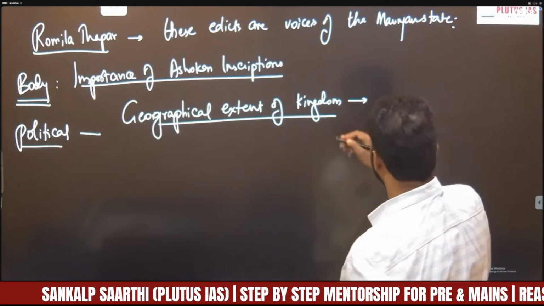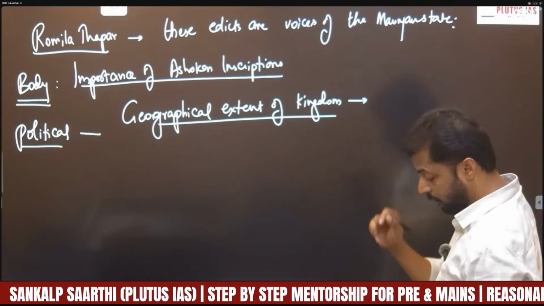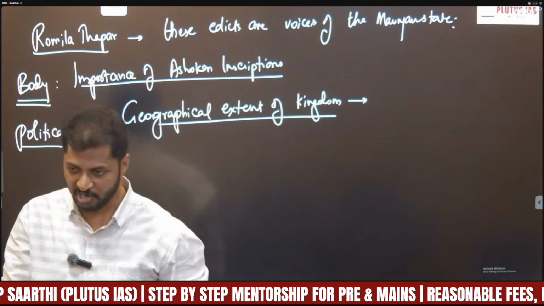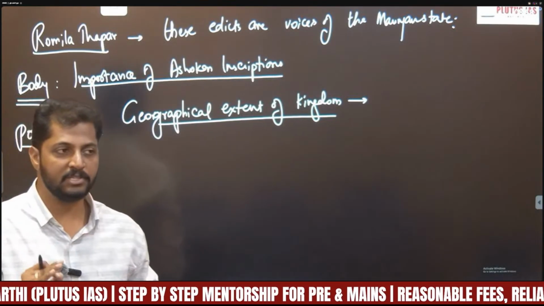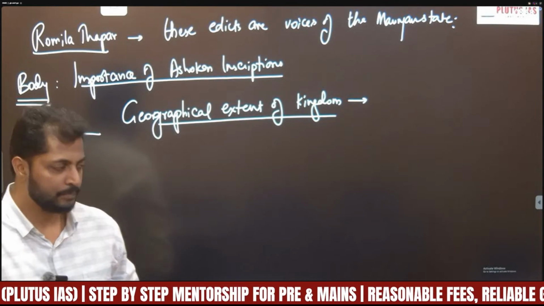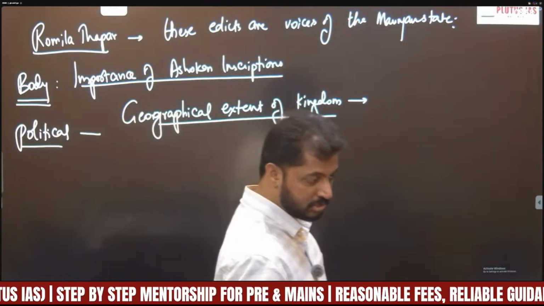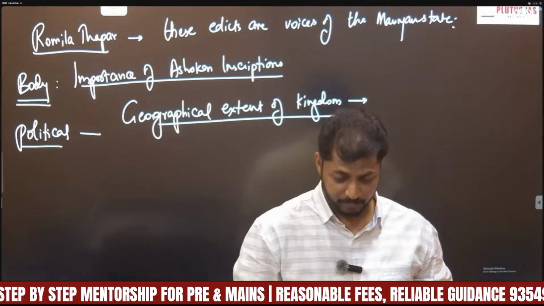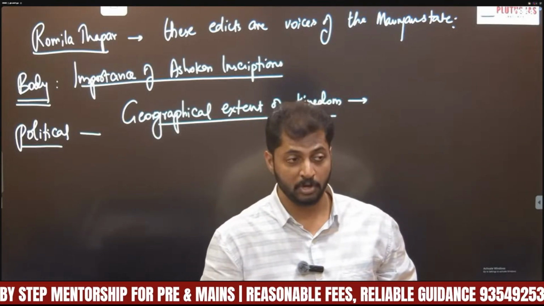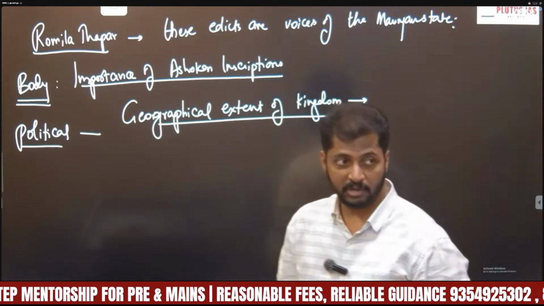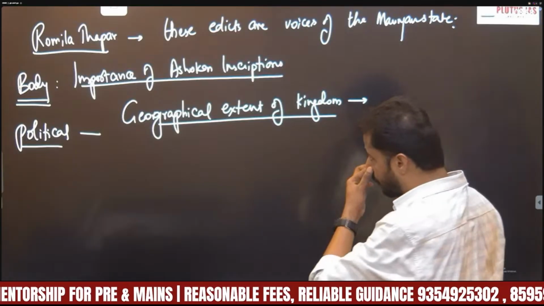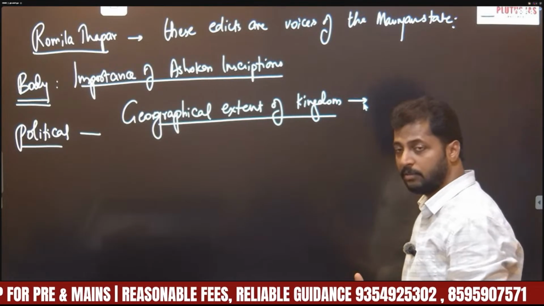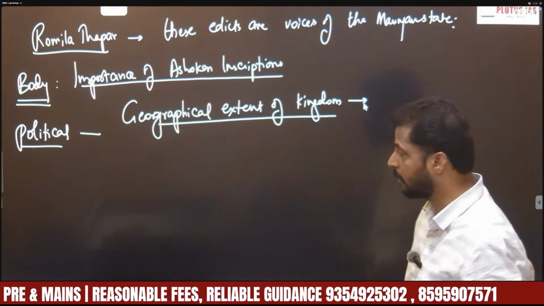See, one most important thing in mains answer writing is that your statements must be followed by proper or suitable examples. This is called value addition. Put examples, data, records, policies, reports. These are very important. If you provide these, that adds value to your answer, right?